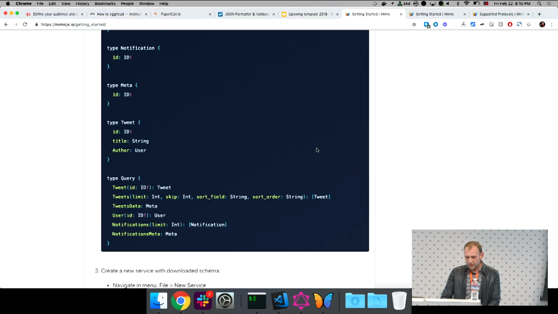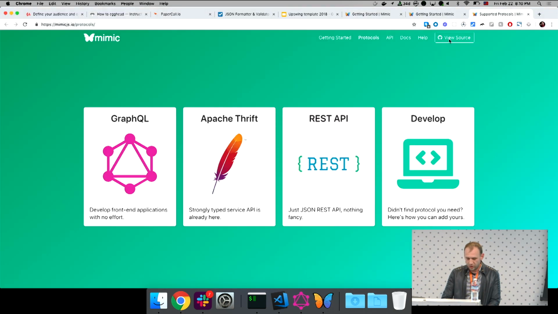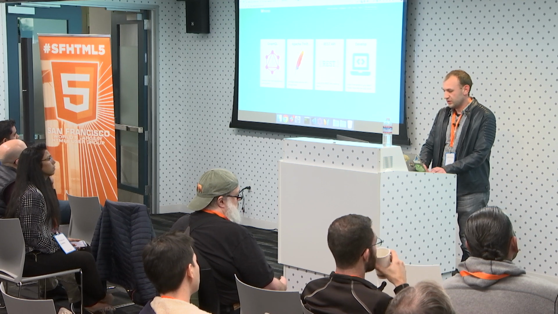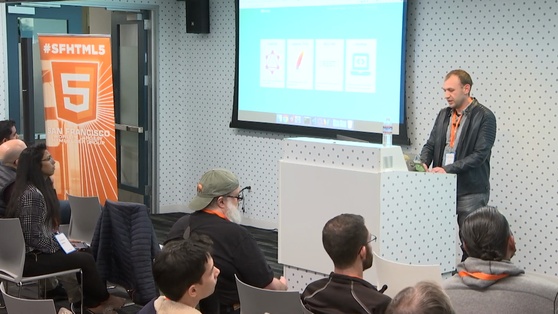So at the current moment, we support GraphQL, Apache Thrift, REST API, and develop, which is really easy for us because GraphQL is how we expose API to the front-end services. Apache Thrift is how our microservices talk between each other. REST API is our legacy API, and if you didn't find the protocol you need, there is a develop tutorial that's not created yet, actually, because this site was published like today.